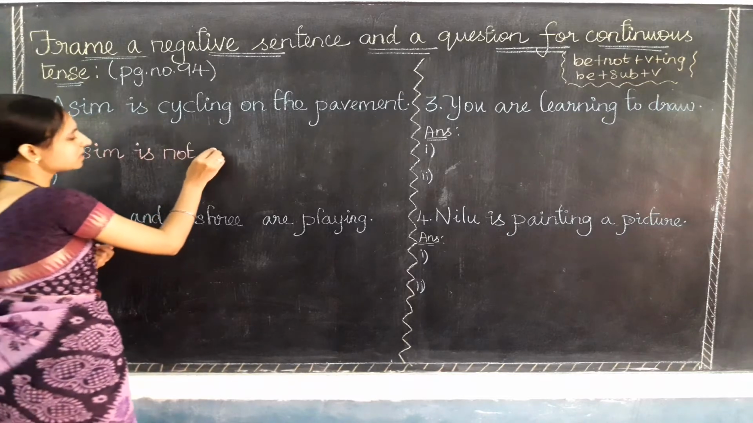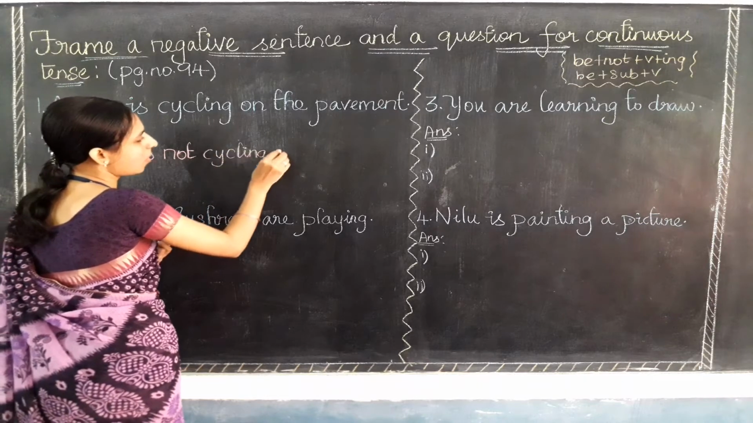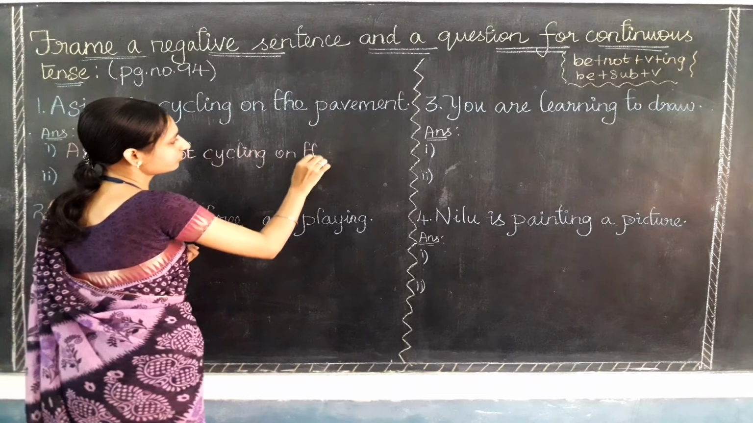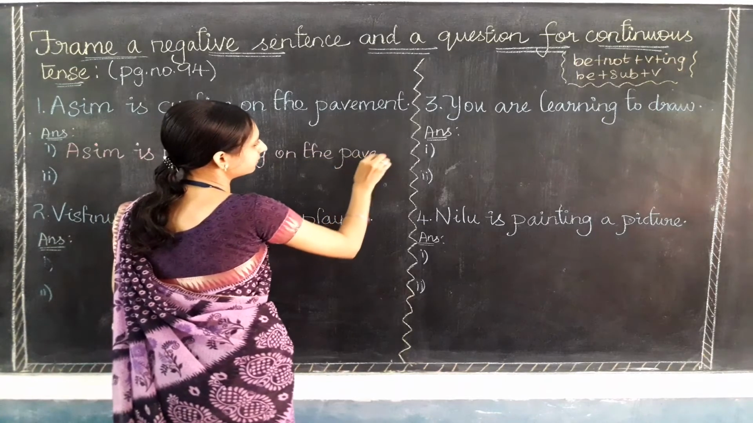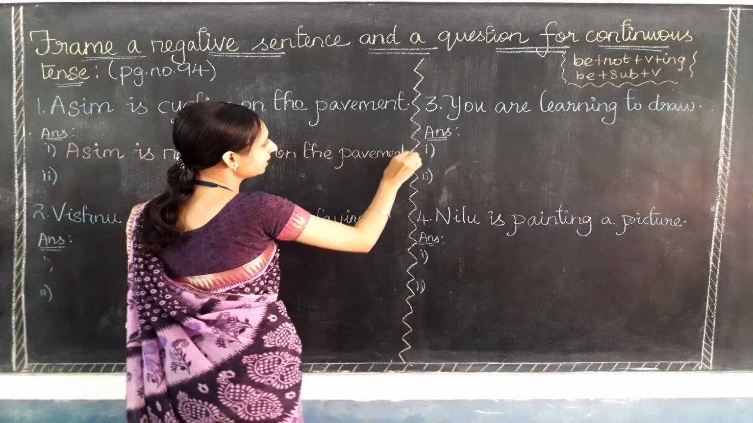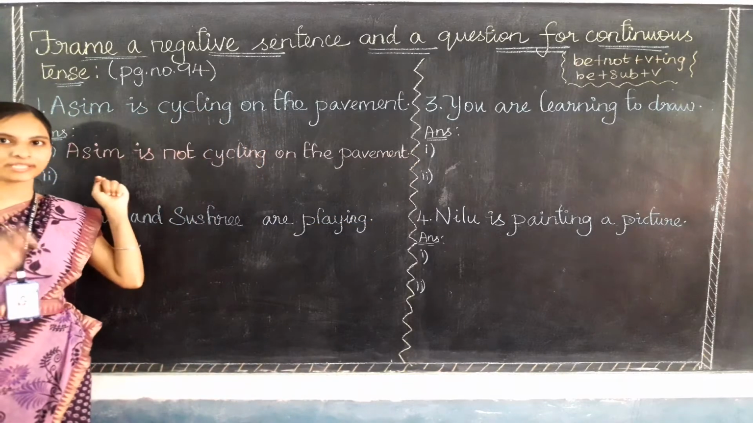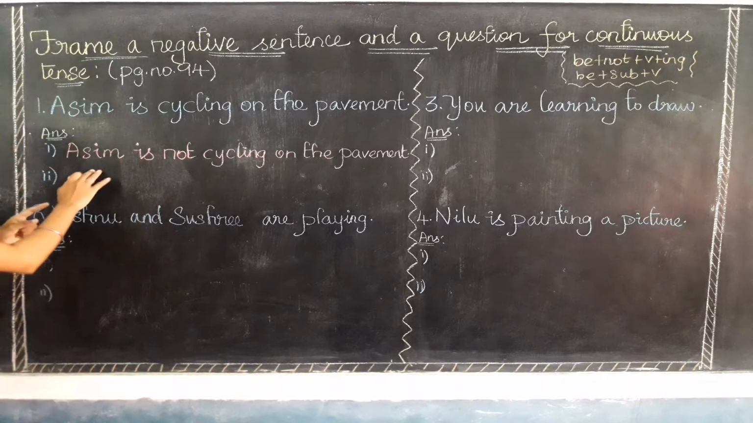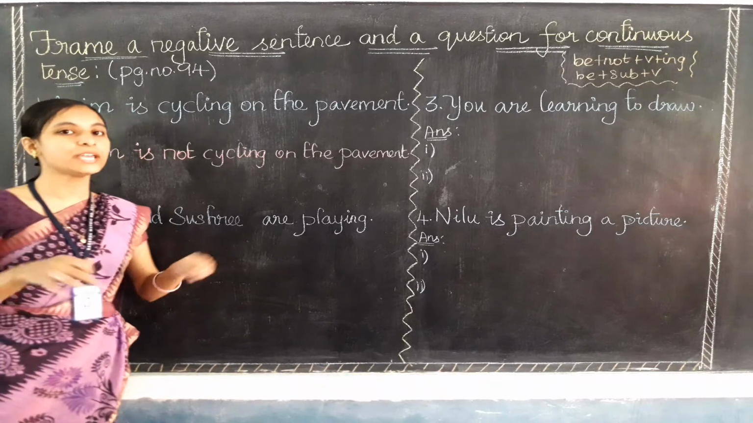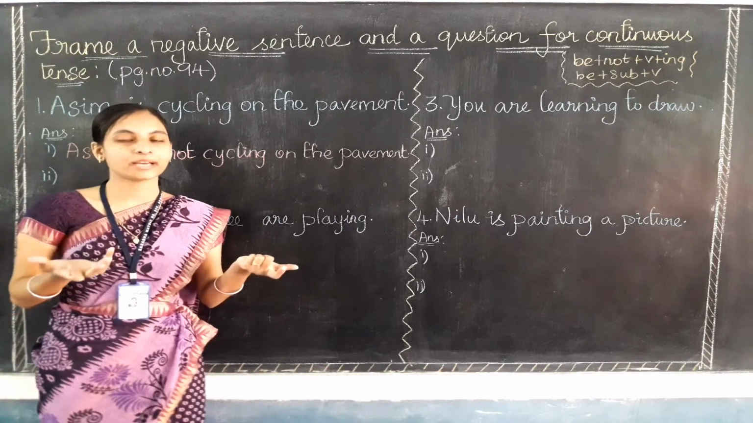and then only all other words, that is cycling on the pavement, and it ends with a full stop. See, Asim is cycling on the pavement is a normal sentence. When I change it into negative, the sentence will be Asim is not cycling on the pavement. Asim is not cycling on the pavement now, that is the meaning.